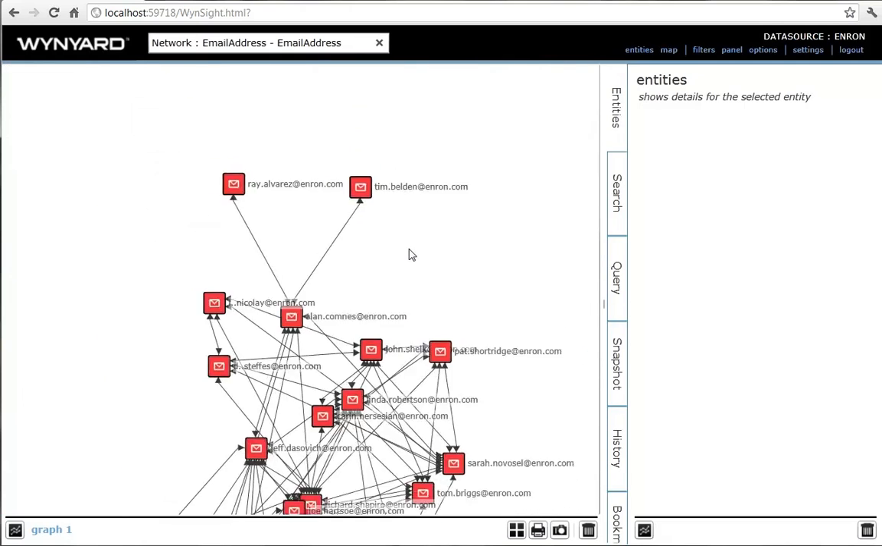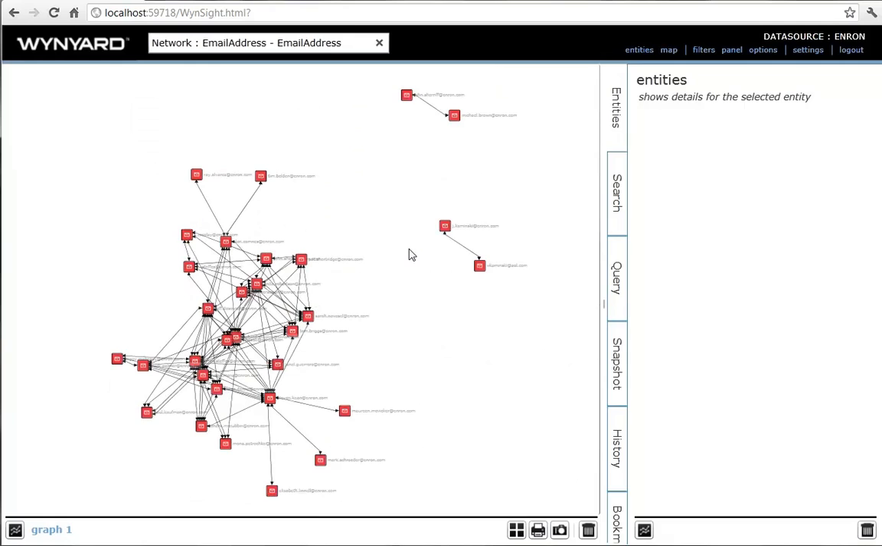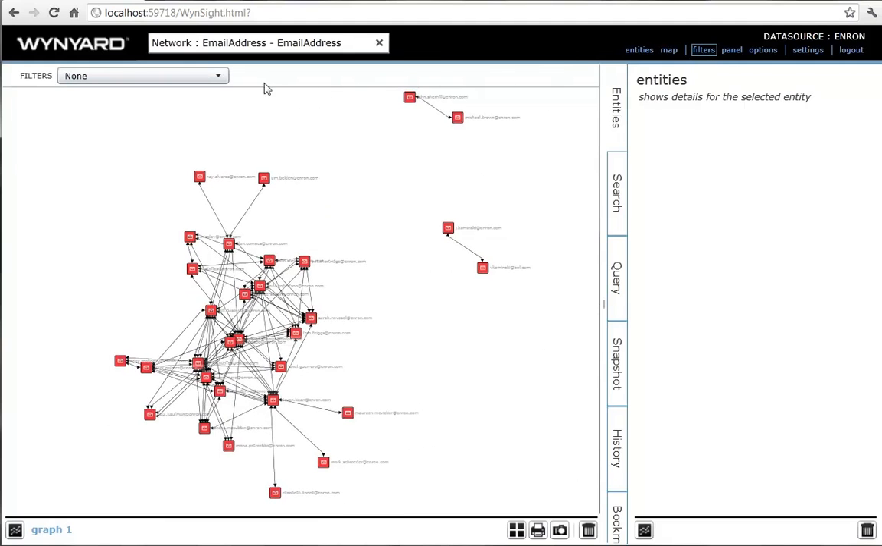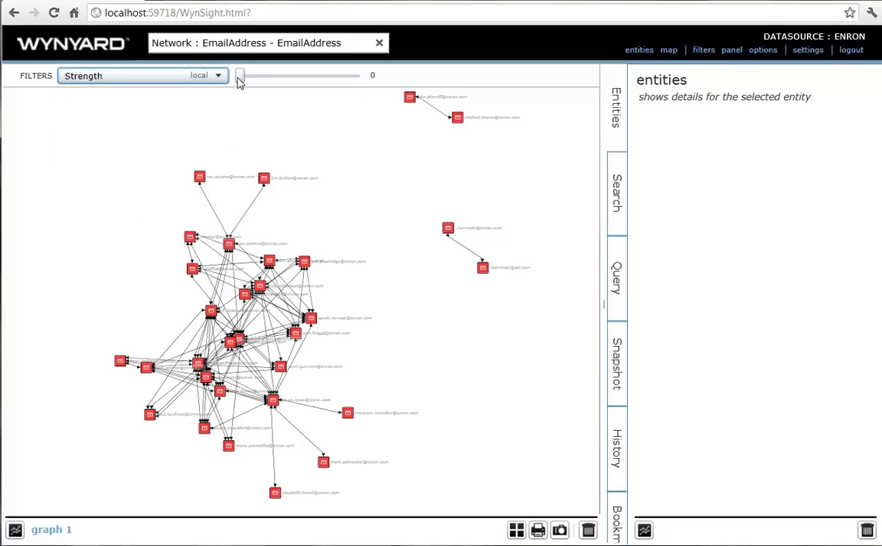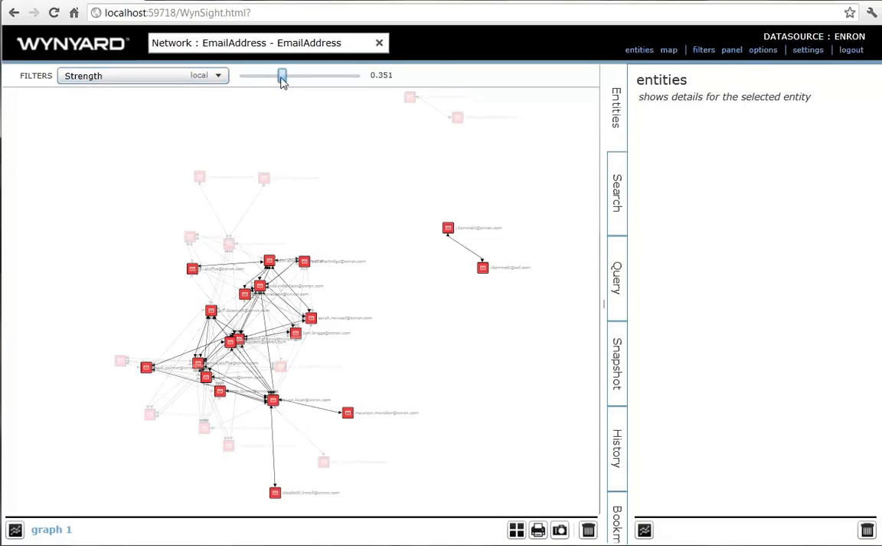Let's see if we can find anyone that might help us with our fraud investigation. There are a number of ways we can do this. If we want to see who the main players are, we can filter the graph in various ways. The first of these is to further filter by relationship strength. As we move the slider, we are eliminating nodes that are not sufficiently strongly related.